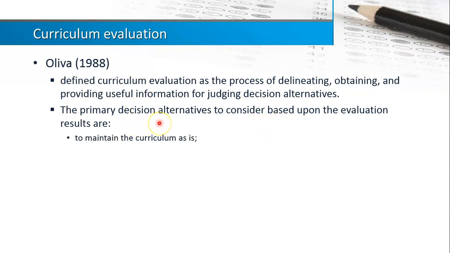There are a few important decisions that need to be made related to the curriculum: whether to maintain the curriculum as it is, or to modify the curriculum, or to eliminate the curriculum. So basically, curriculum evaluation is also looking at this. Okay, there are many models actually.